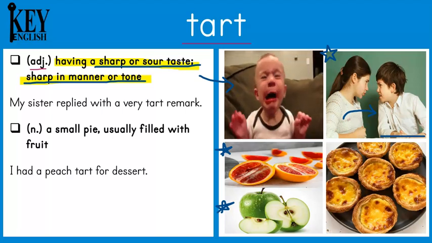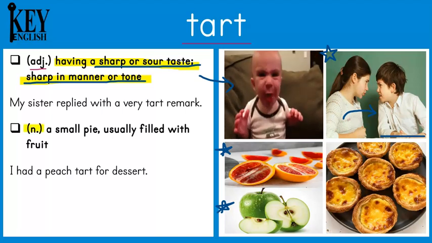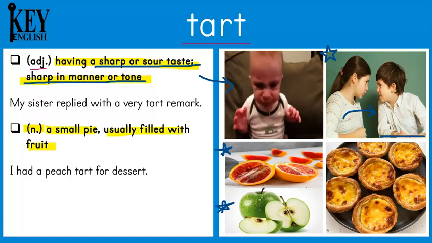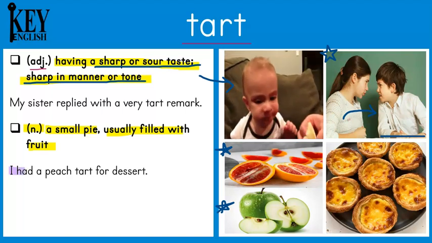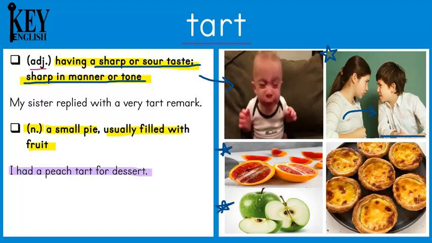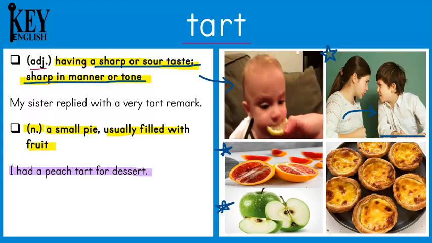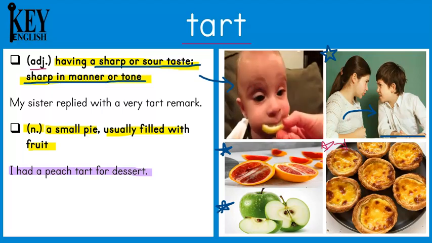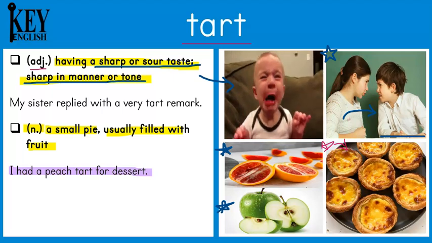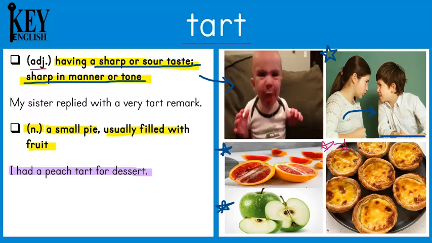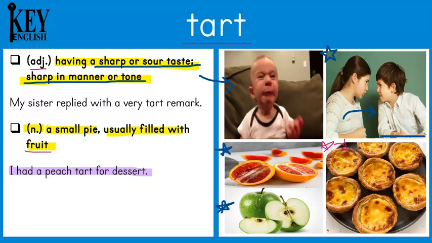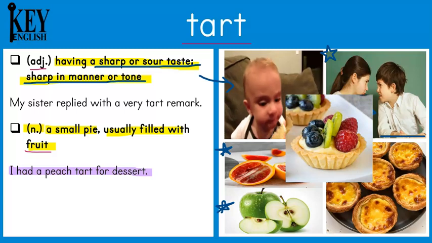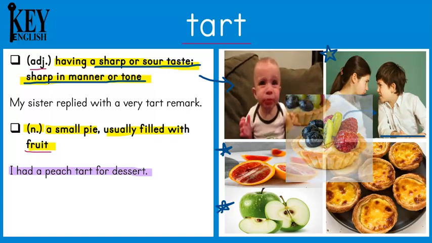And the other way we use the word tart is as a noun. It is a small pie, usually filled with fruit. For example, I had a peach tart for dessert. So a tart usually looks like this, and in this picture here, this one is an egg or a custard tart. But as the definition says, it is usually filled with fruit like strawberries or peaches, for example. Have you ever had a tart before?